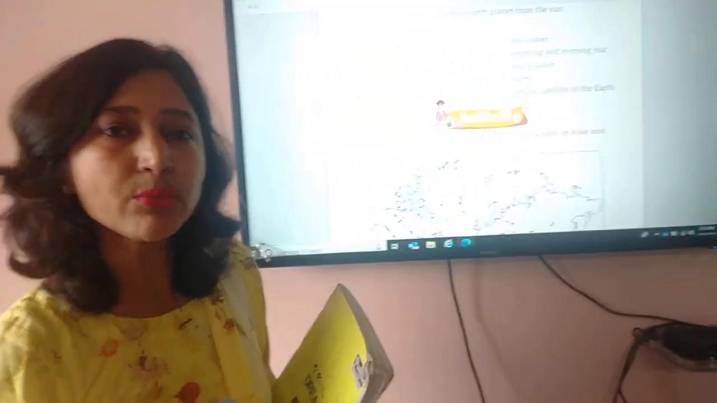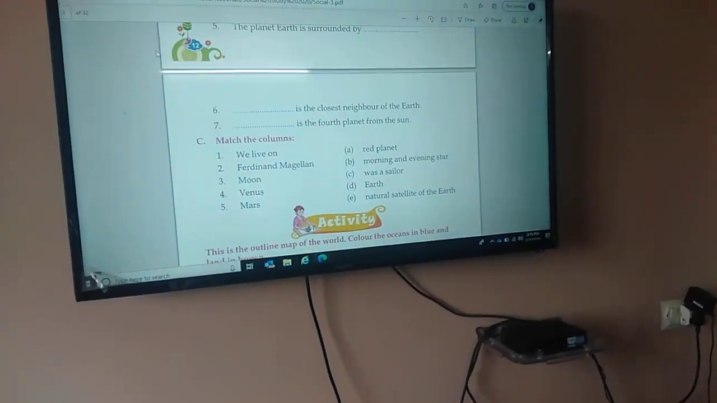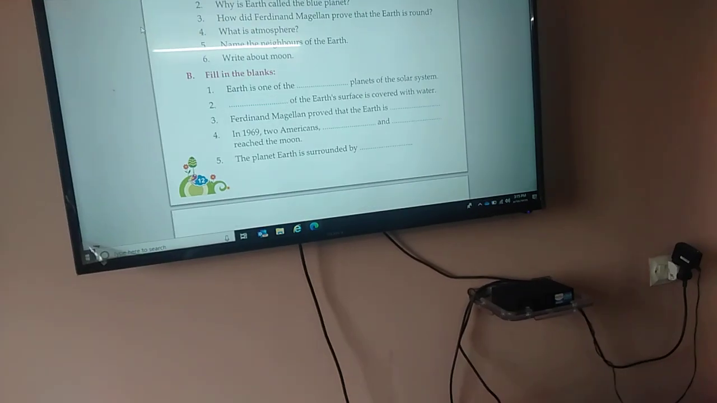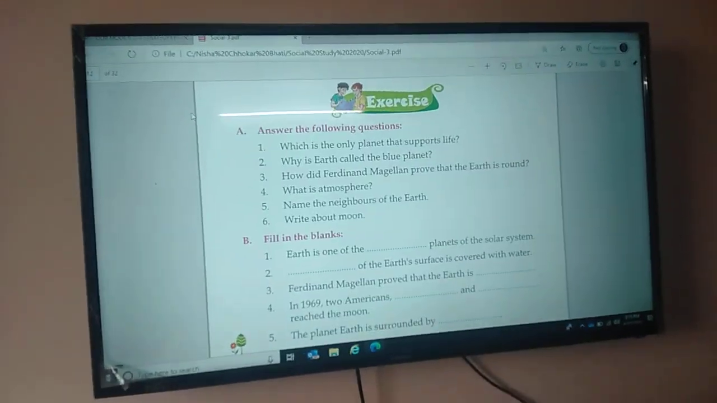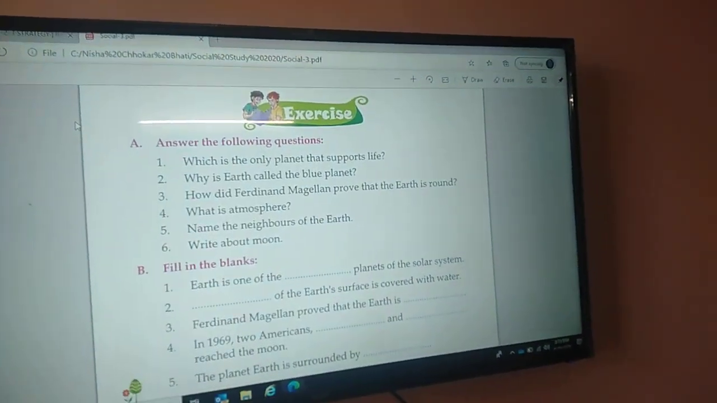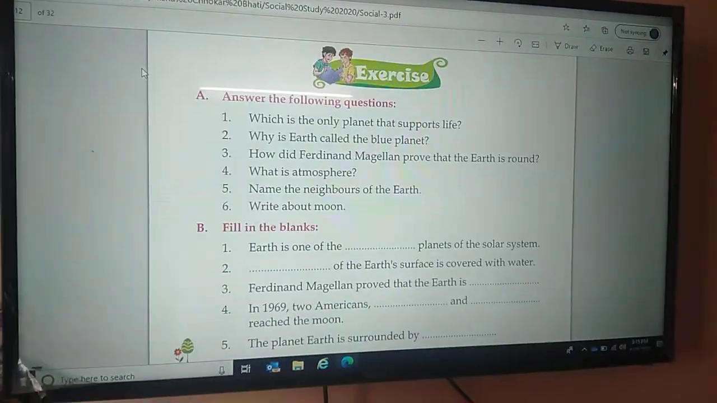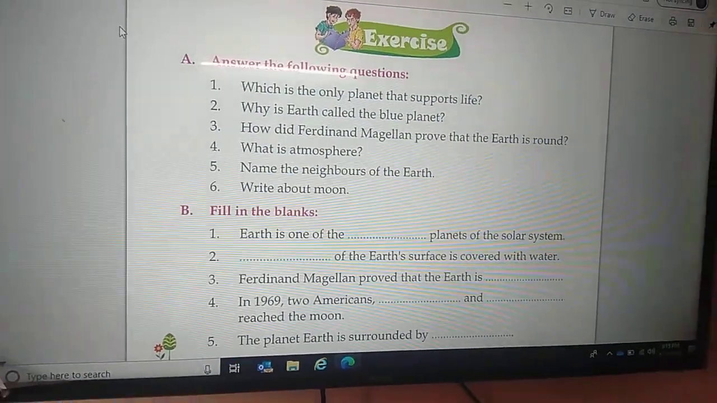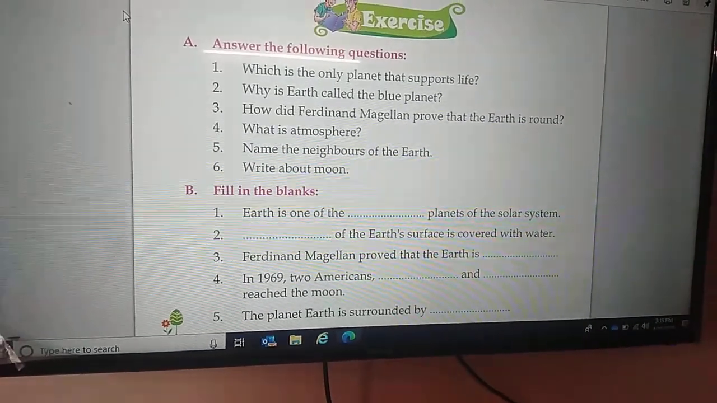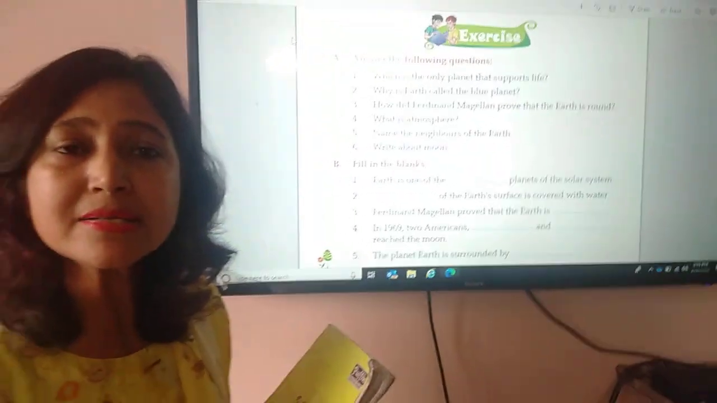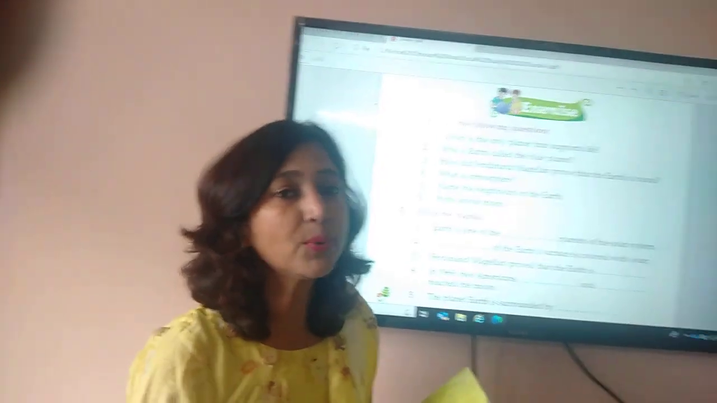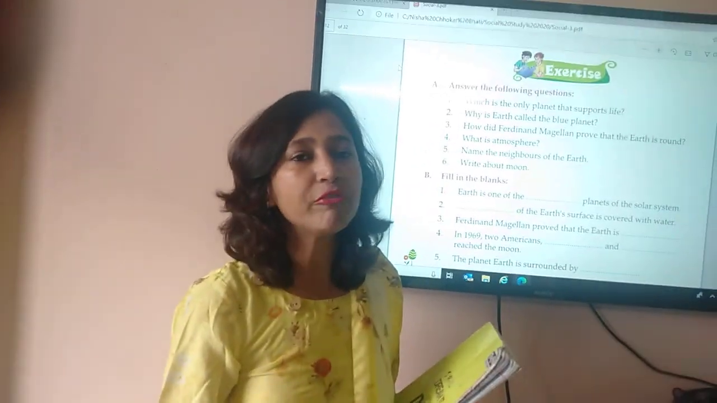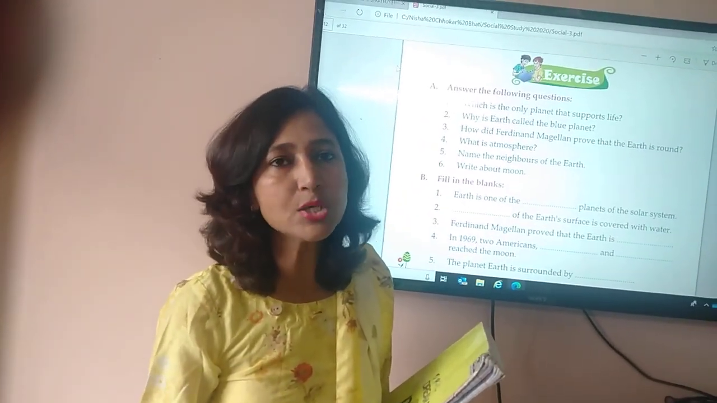So, we will discuss question answers now. Come to question number 1. Which is the only planet that supports life? Yes, children, you can give answer. Yes, Earth is the only planet that supports life. And why it supports life? The Earth supports life because of the presence of the air and water.